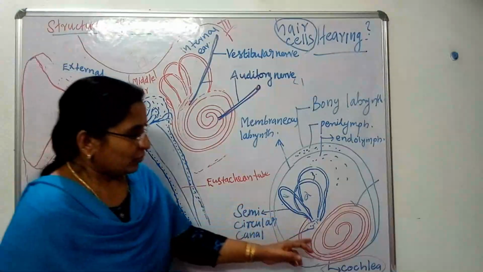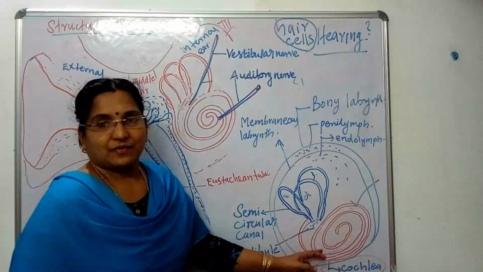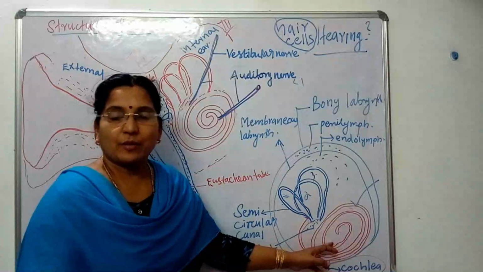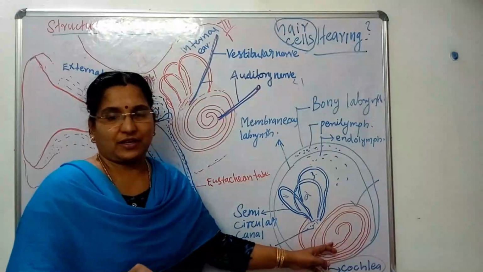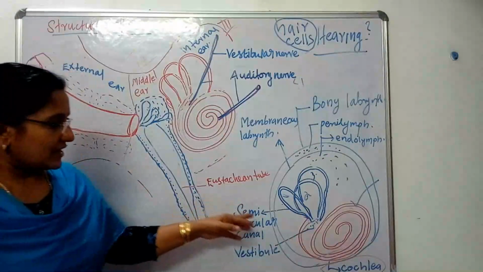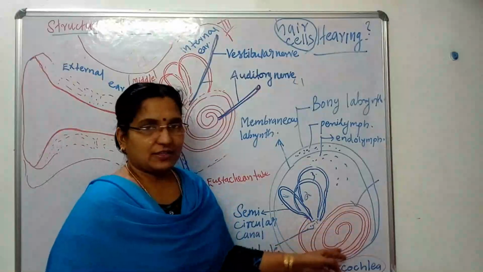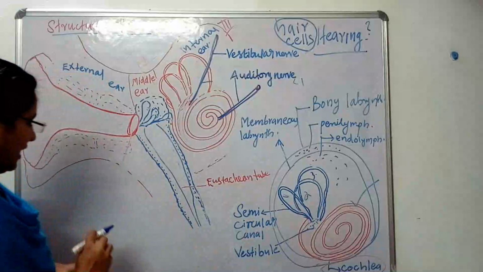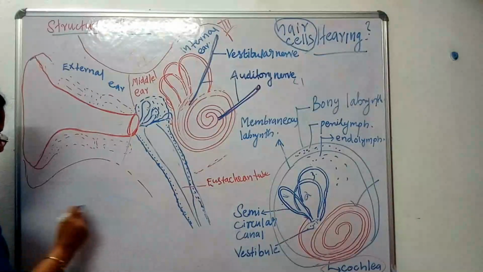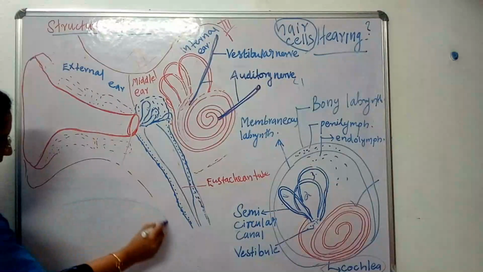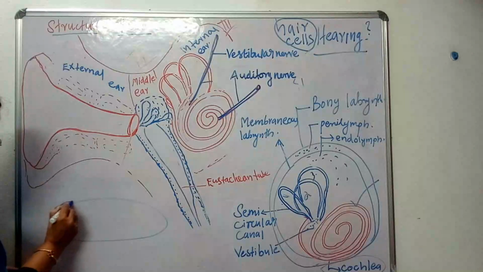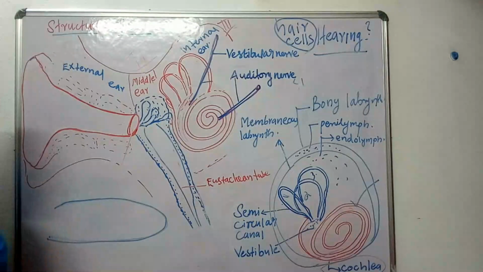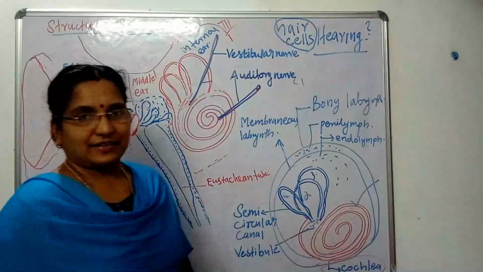Then what about the structure of the cochlea? If we complete the structure of the cochlea, then only you will be able to understand the process of hearing. Look here. The structure of the cochlea is coiled. When we uncoil it, we will have a structure like this.